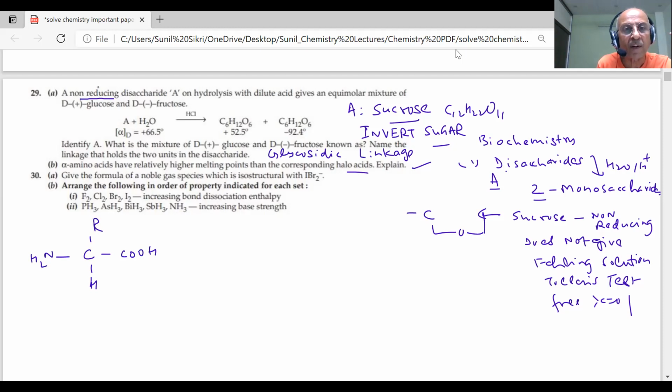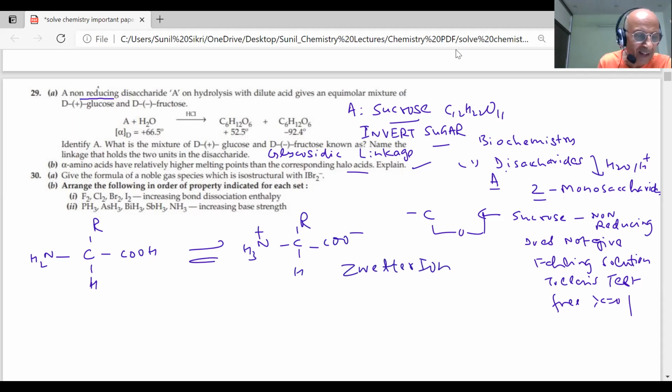What will happen then? This is the acidic group, this is basic. It will lose a proton, and it will gain a proton. So they will form a Zwitter ion. They exist as a Zwitter ion. They are positively and negatively charged. So due to the dipolar, salt-like structure, they will have strong dipole attractions.